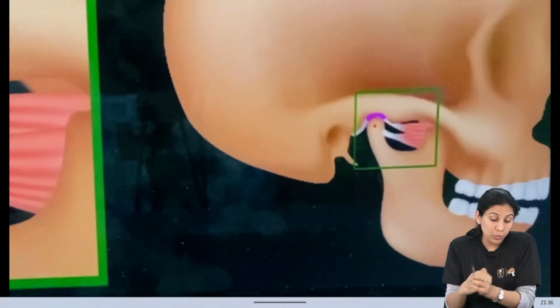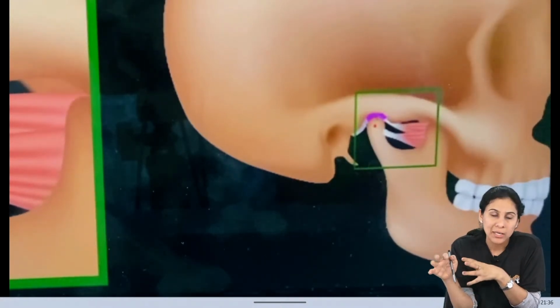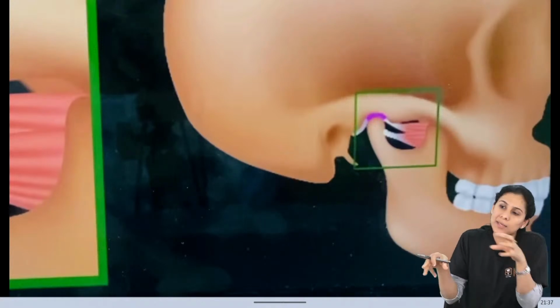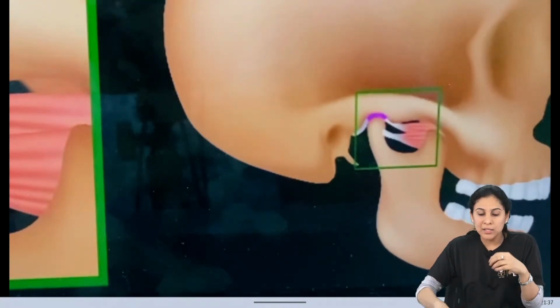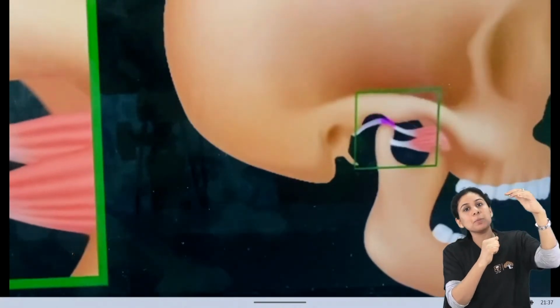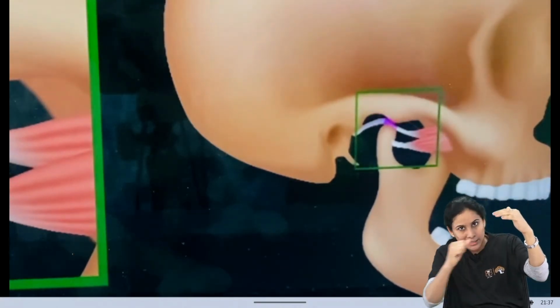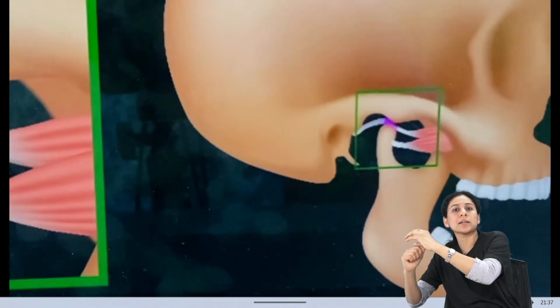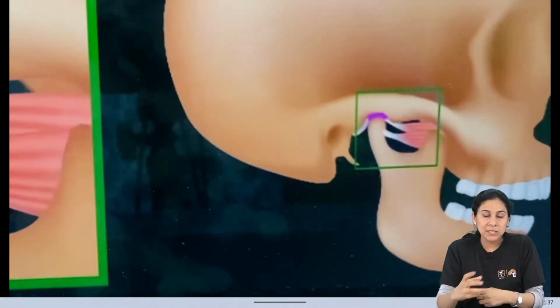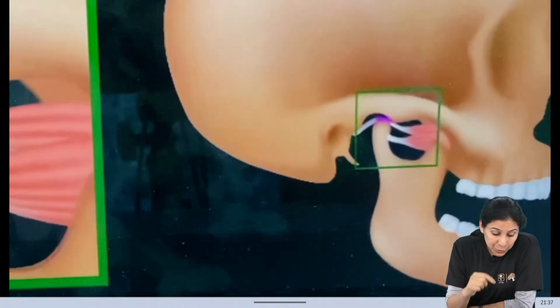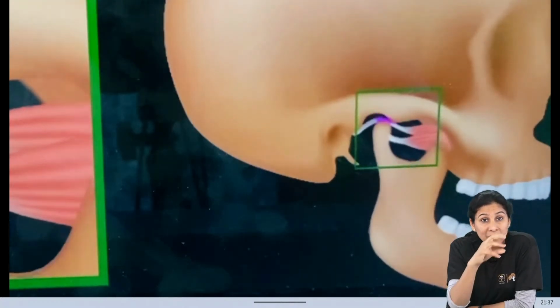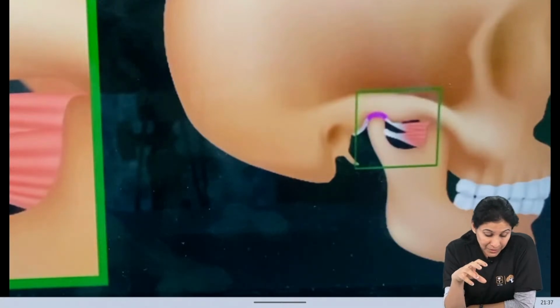It is always moving in congruation with the condyle. ऐसा नहीं होता कि condyle अलग जा रहा है, disc आगे जा रही है, बाद में जा रही है, नहीं. जैसे जैसे condyle move कर रहा है, अगर condyle rotate कर रहा है, तो disc वहीं पर है. अगर condyle translate कर रहा है, तो disc भी translate कर रही है. आपने पिछले वीडियो में भी you have seen how they are moving in congruation. See, you can see in this video also, they are moving in congruation with each other.